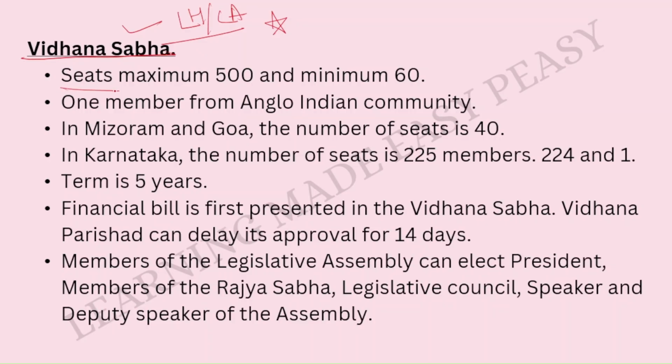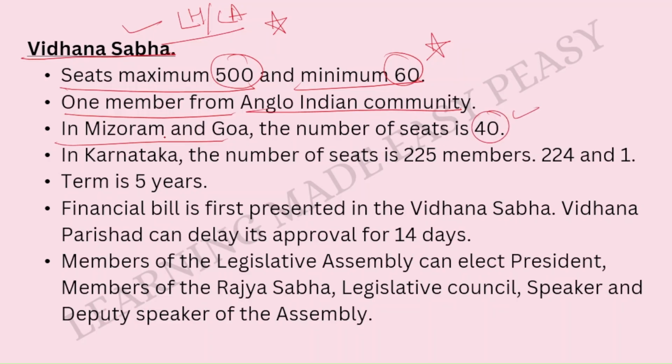In this, the maximum number of seats is 500 and the minimum number of seats is 60. Very important. Please remember this. One member is from the Anglo-Indian community. Again important. In Mizoram and Goa, the number of seats is 40. Still they are running. Why? Because the extent or the size of these states itself is very small. They are very small states in size, and that is why this number is fine. It is convenient for them.